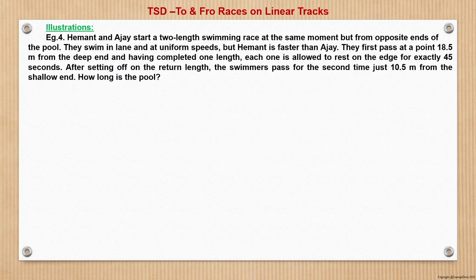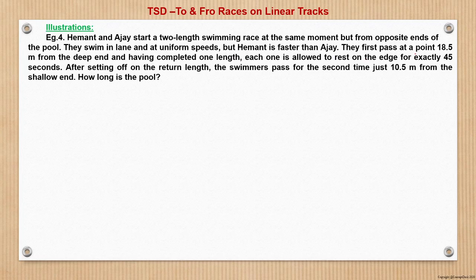Now question 4, this is also a similar question with a slight variation. We will try to understand the concept here. It says that Hemant and Ajay start a two-length swimming race at the same moment but from opposite ends of the pool. Two length means to and fro, going to one end and then coming back. They swim in a lane at uniform speed, but Hemant is faster than Ajay.